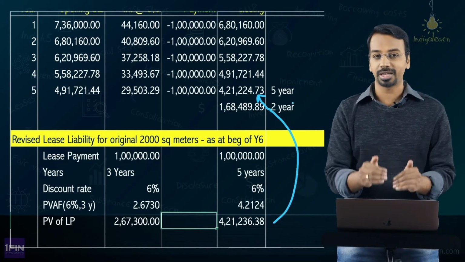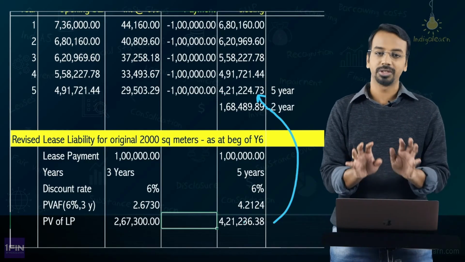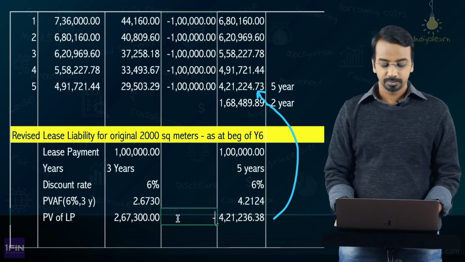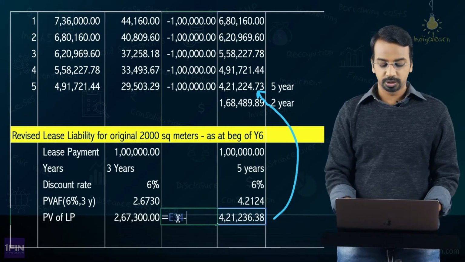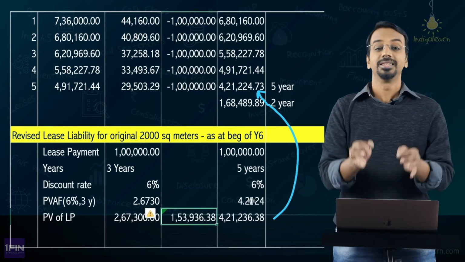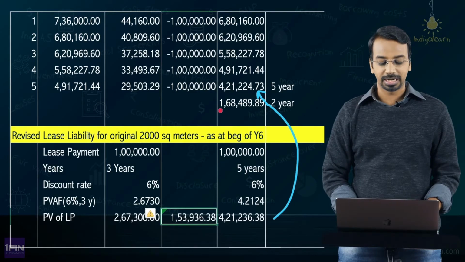Okay, so there are two ways to calculate, as I told you. It can be this way or it can be this way. Both of the ways are acceptable, right? Now here, what is the reduction? The reduction is 421,236 minus 267,300, which is 153,936. This is the reduction in lease liability and not this other number that we had calculated.